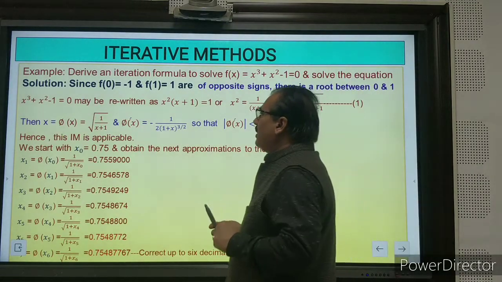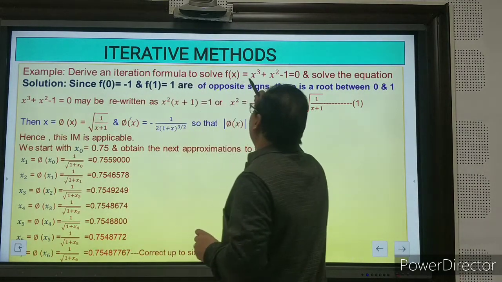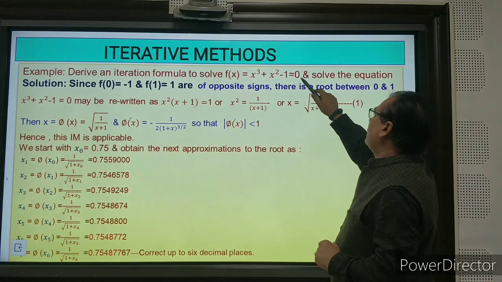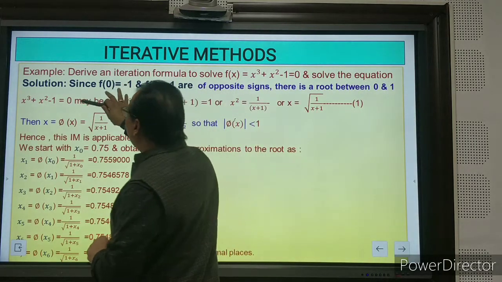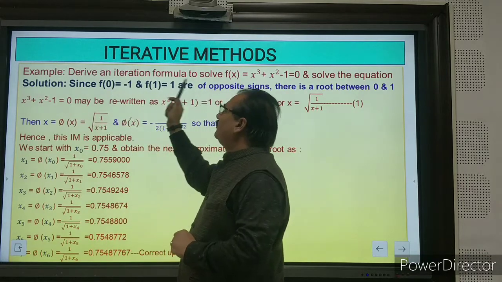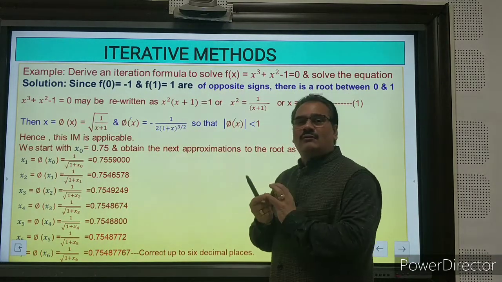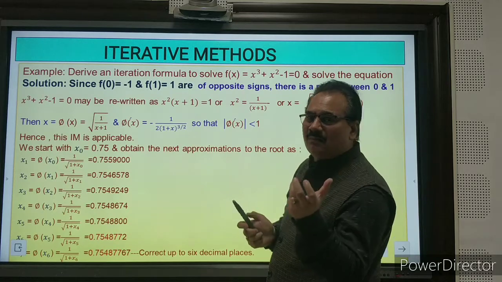Now, just to look at one numerical example. Derive an iteration formula to solve this polynomial x cube plus x square minus 1 is 0 and solve the equation. So, what should we do? First of all, we have to check on 0, we have to check on 1, or minus 1 in the polynomial.